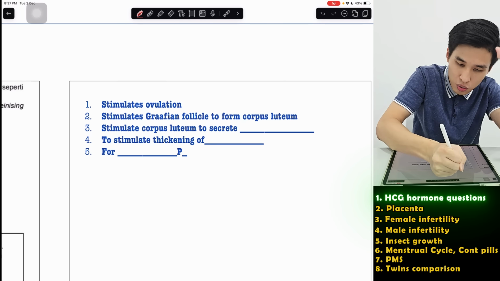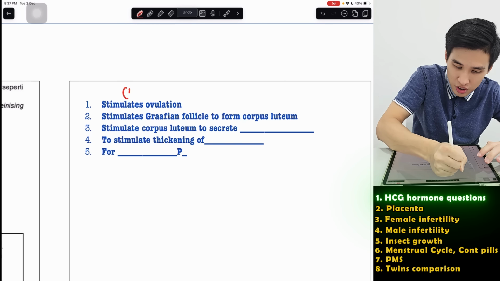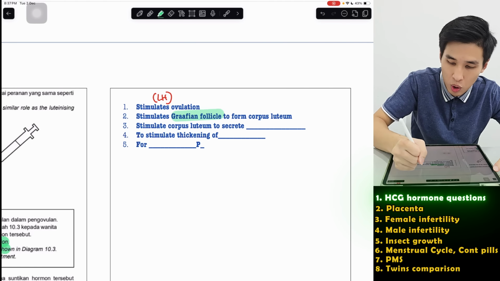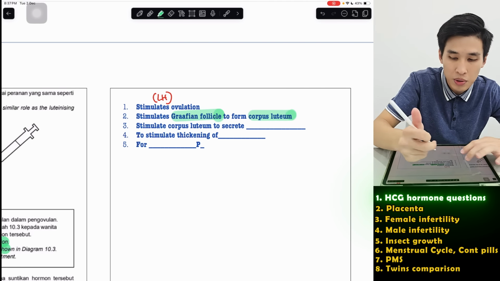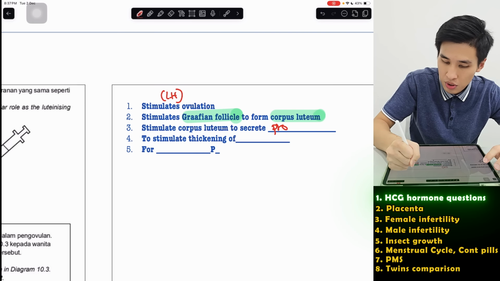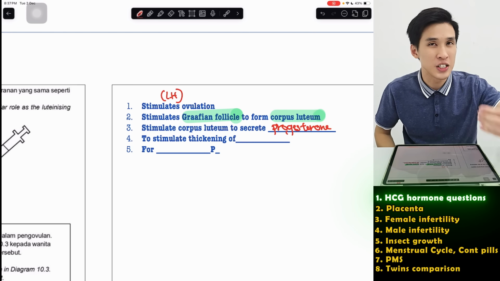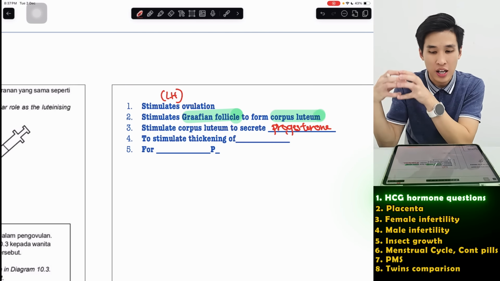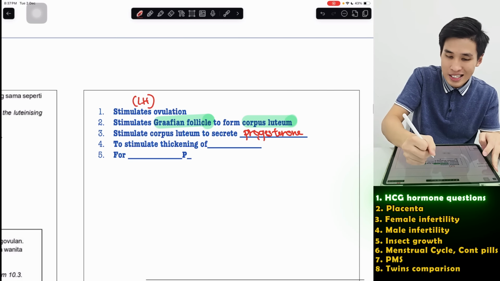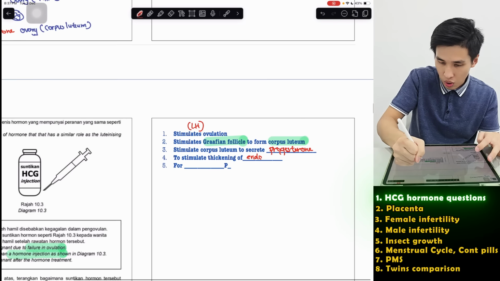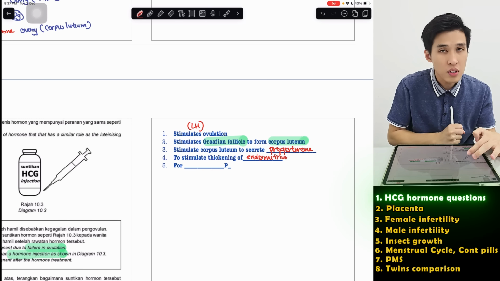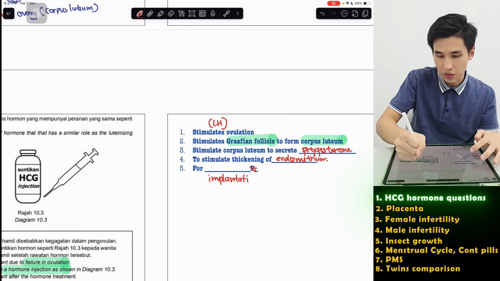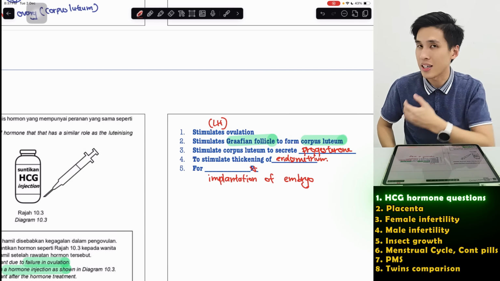So remember, it's just similar to LH, luteinizing hormone. It then stimulates the Graafian follicle to become the corpus luteum and stimulates the corpus luteum to secrete progesterone, similar to what we mentioned earlier in this video about HCG. So HCG will then ask this corpus luteum to continue, do not break down, and secrete the estrogen to stimulate thickening of the endometrium for implantation of the embryo. So this is another way they can ask about HCG.